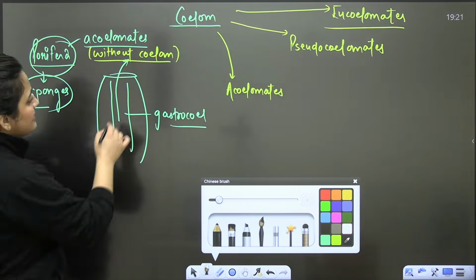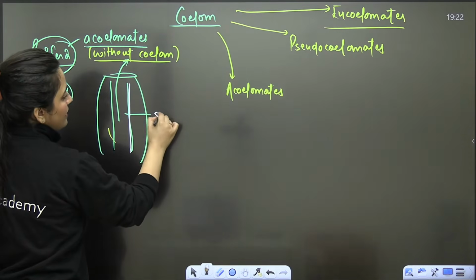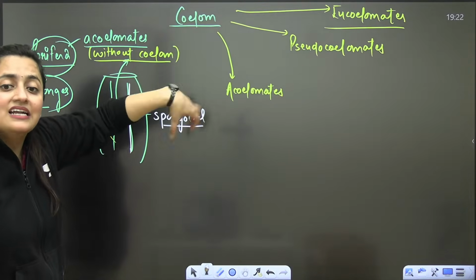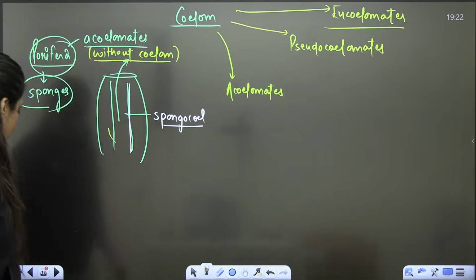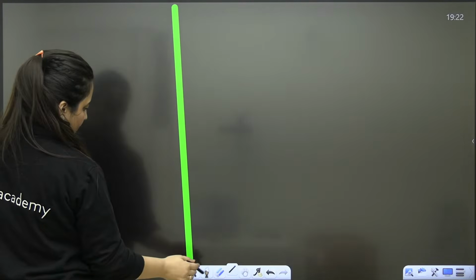Even in the poriferans, there is a spongocoel, right? Then why do we say that they are acoelomates, that they are without any cavity? Now let's understand what exactly this coelom is. Okay? Chalo, let's go for it.